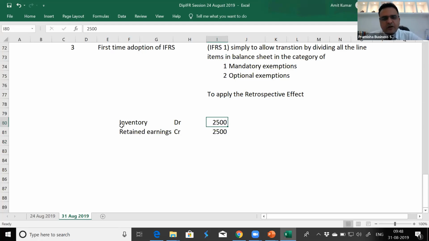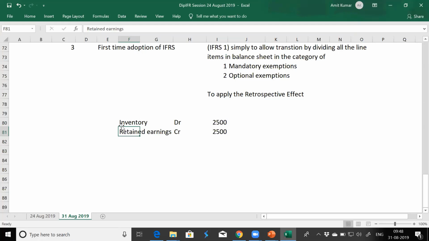So every line item now, here inventory was higher by 2500. It can be property, plant and equipment. It can be your other assets, which can be plus or minus. On the liability side, there will be some plus or minus. The cumulative effect of both plus and minus of assets and liabilities gets adjusted against retained earnings, and we get one more balance sheet of the beginning of the earliest period presented, which has included the change in accounting policy.